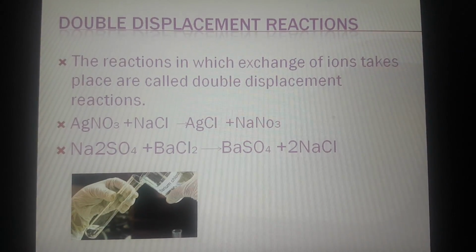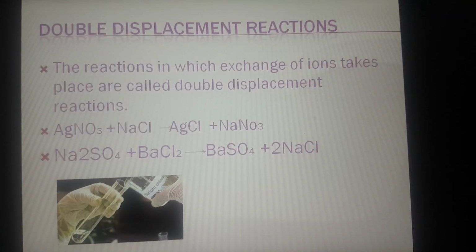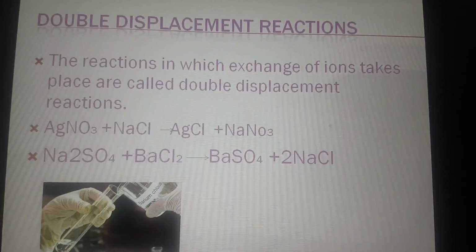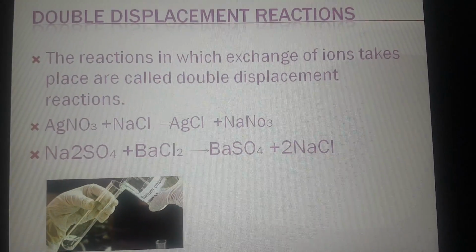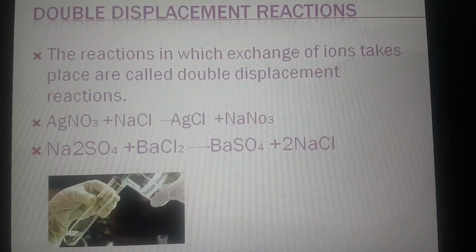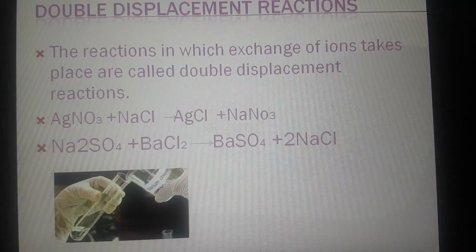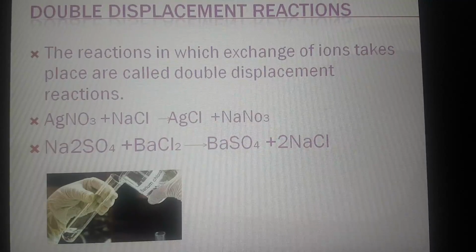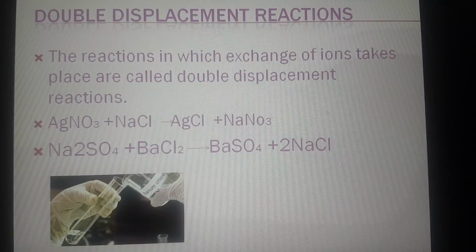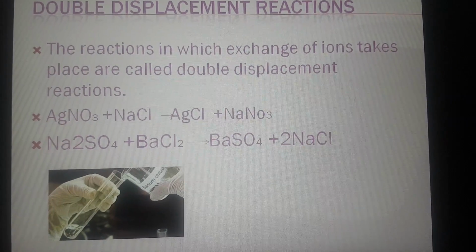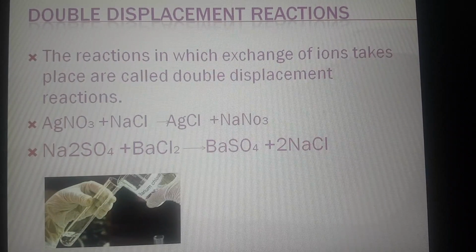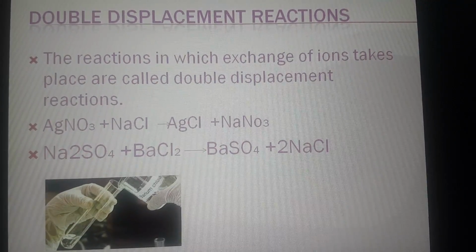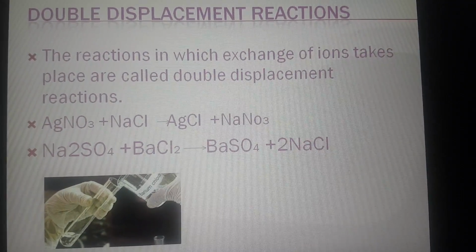Now double displacement. So what are these kinds of reactions? The reactions in which exchange of ions takes place are called double displacement reactions. Here you could see silver nitrate, when it reacts with sodium chloride, forms silver chloride plus sodium nitrate. So here exchange of ions takes place.